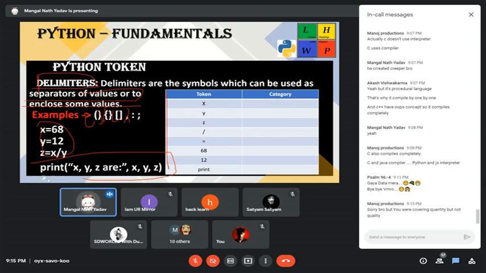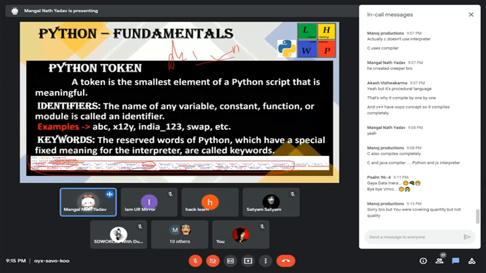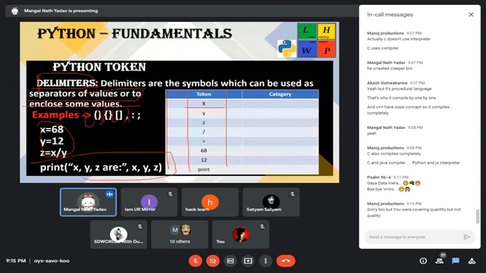Okay. Can anyone tell me what will be there in the X category? These are the tokens, and as I told, the Python token categories identify keywords, literals, operators, and delimiters. We have to fill in which token will go in this. Keyword will go in this token. Okay, that is X, Y, Z.